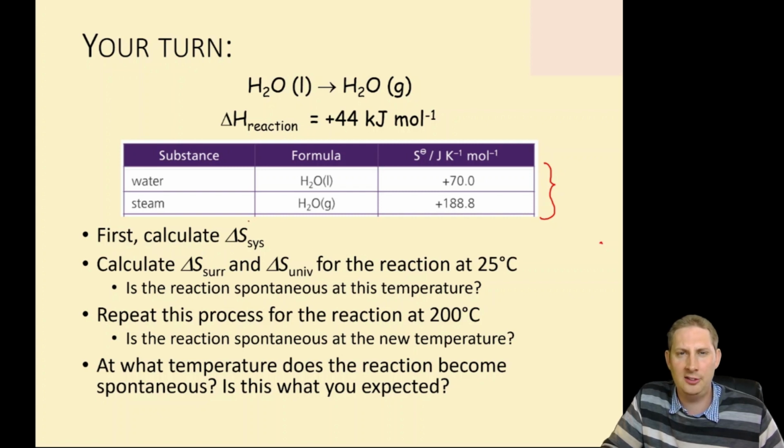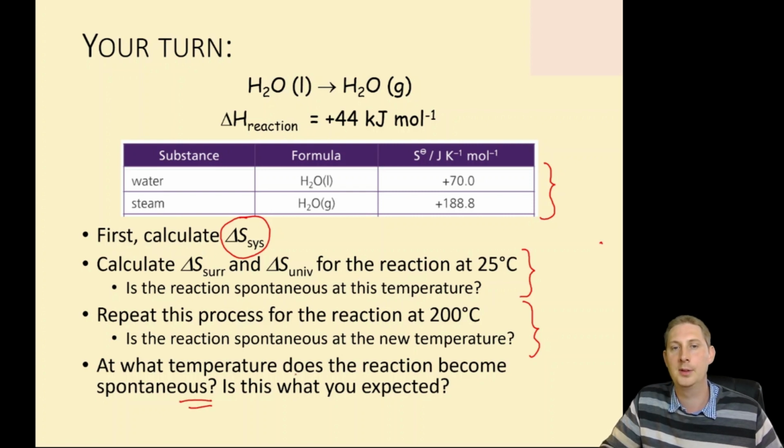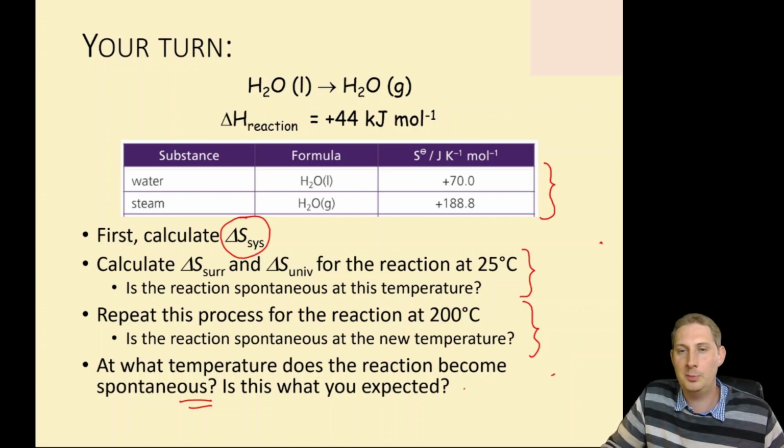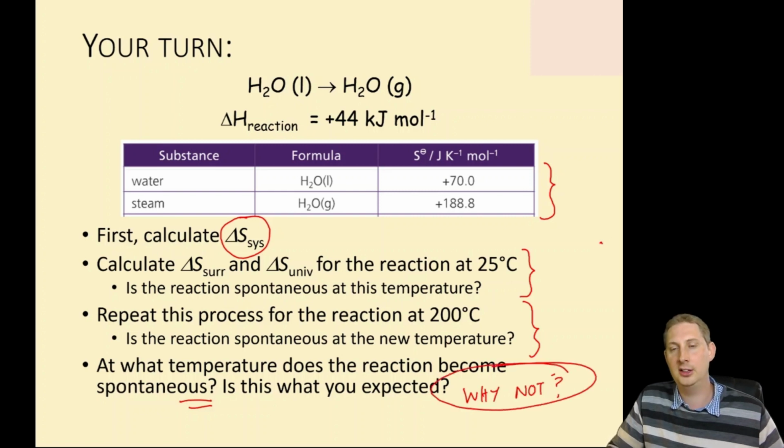I'd like you to calculate the entropy change of the system, then calculate the entropy change of the surroundings and the universe for the reaction at 25 degrees C. Is it spontaneous? At 200 degrees C, is it spontaneous? At what temperature does the reaction become spontaneous? Is that what you expected? You probably have an idea when you think that reaction will become spontaneous. If the answer isn't exactly what you expected, why not? Why didn't you get the exact answer you were expecting? Just come up with a reason for that.